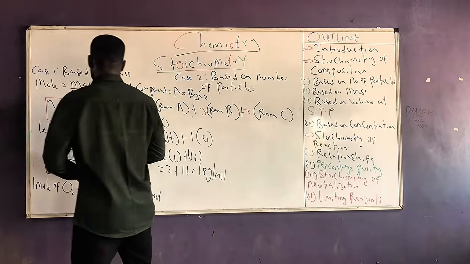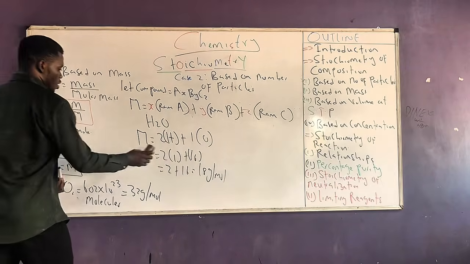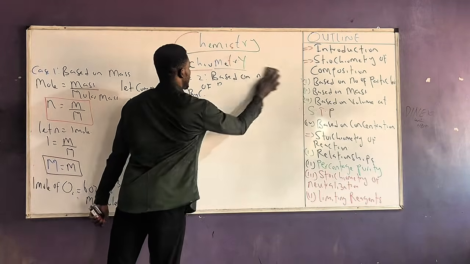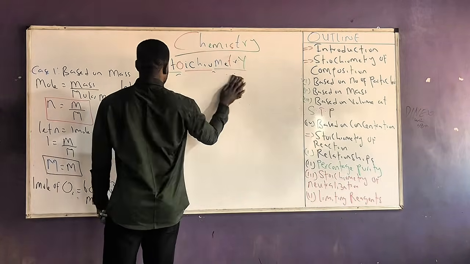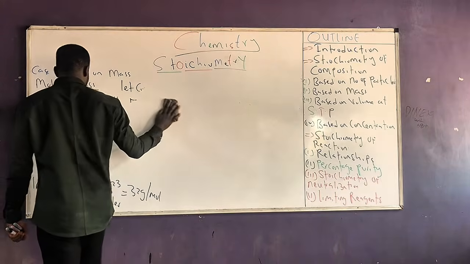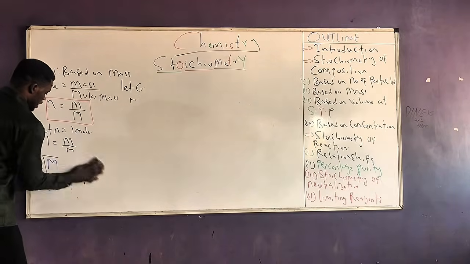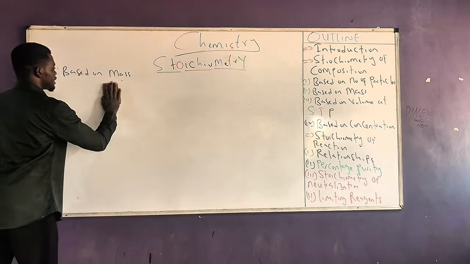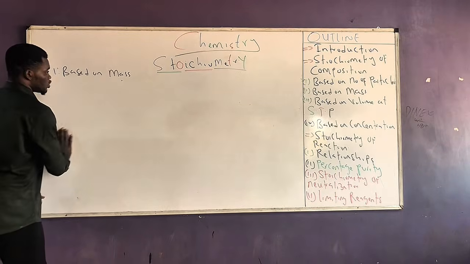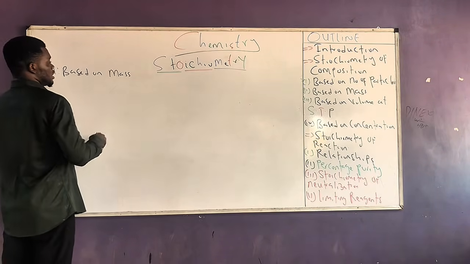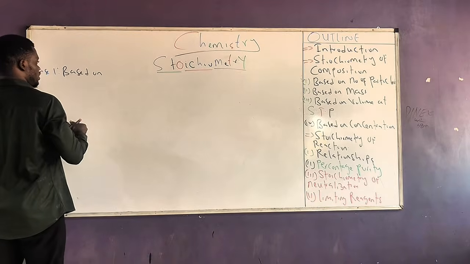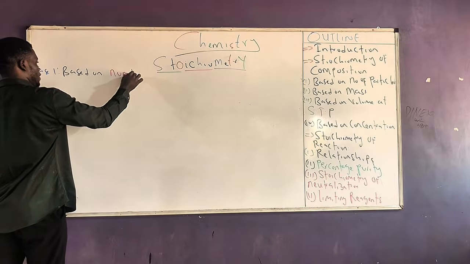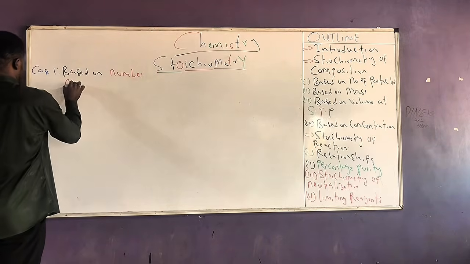Now, this is case 1. We just discovered that there's a relationship between mole and mass, and we exploited that relationship by saying that mole equals mass over molar mass. Now, we can move on to case 2 by exploiting a relationship, this time not between mole and mass, but between number of elementary entities, which we talked about. So mole based on number of particles.